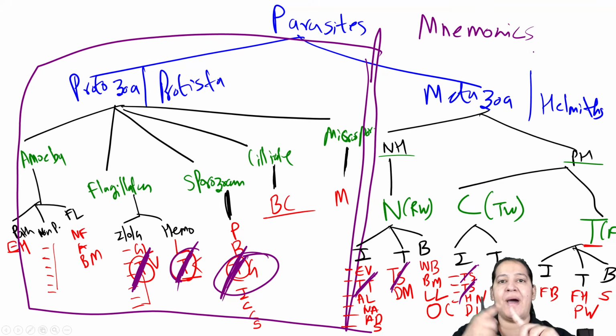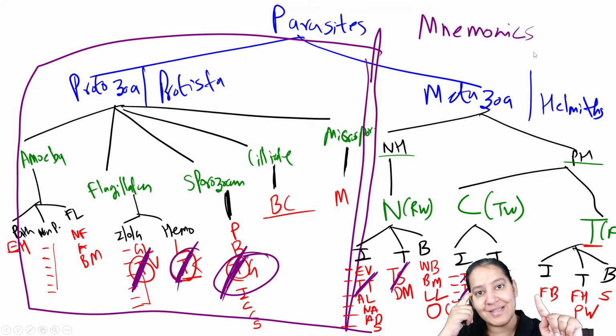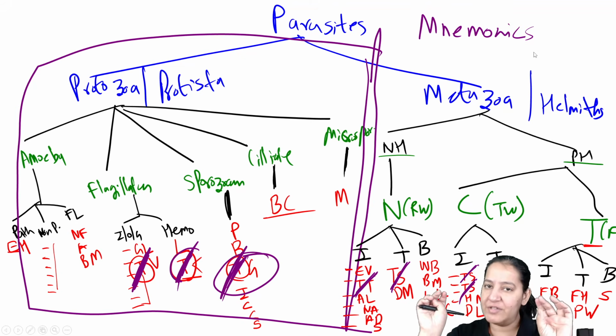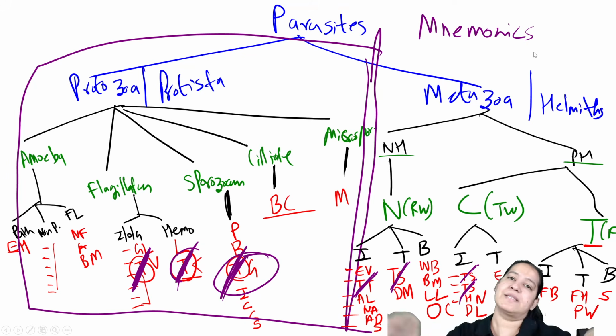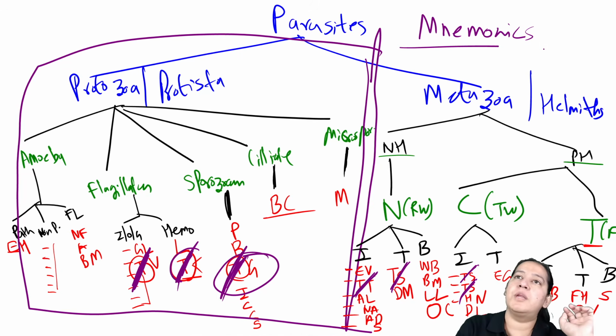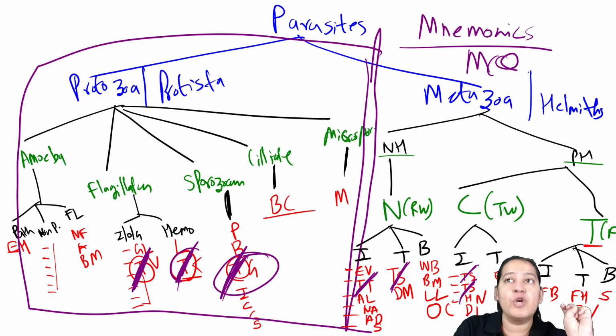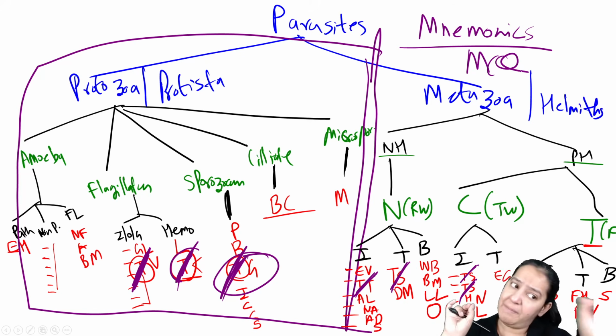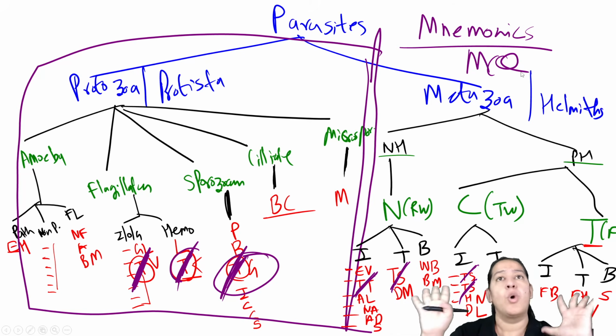So I will teach you the parasites which enter by skin. I will mark in this the parasites which enter humans by STD, through sexual intercourse. The parasites which enter the brain and cause CNS infection, I will mark in this. The parasites which give eggs, the parasites which have spores, I will mark all the mnemonics in this. So if you have this sheet ready with you, it will be easy for you to understand the mnemonics and crack any MCQ, either image based, theory or clinical MCQ on parasitology.